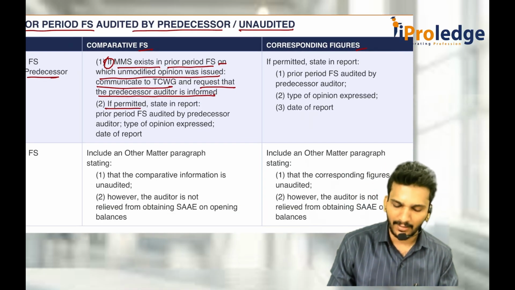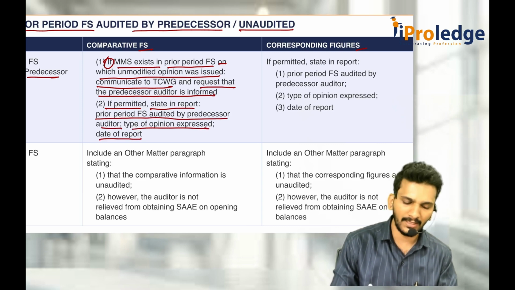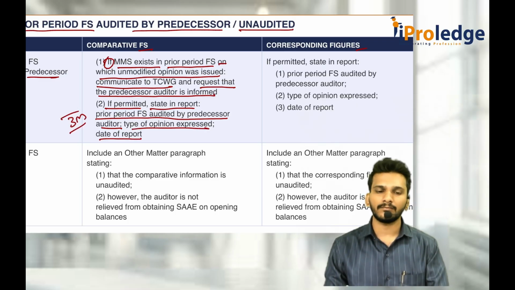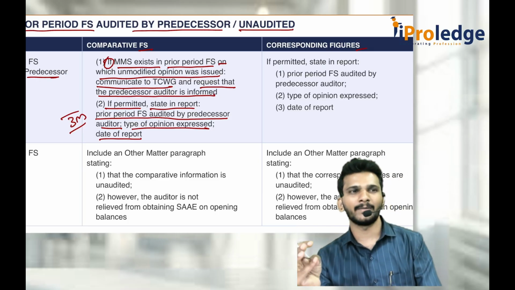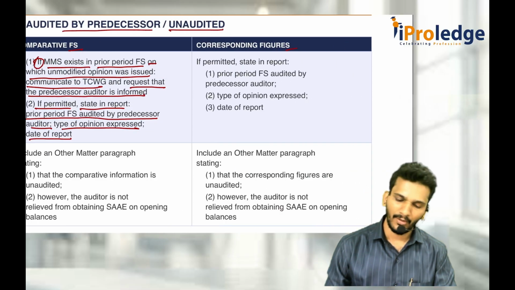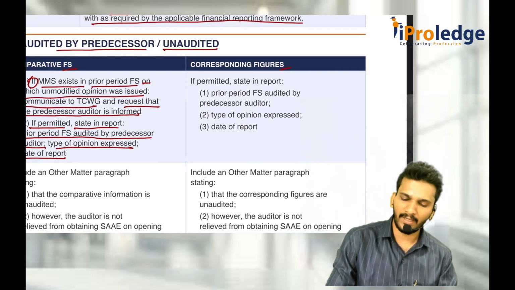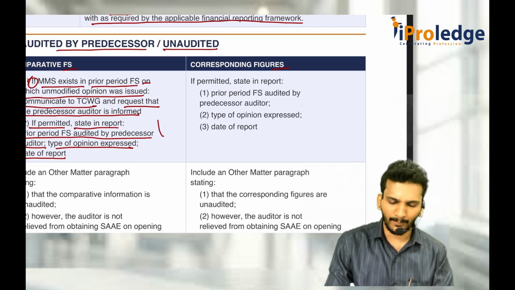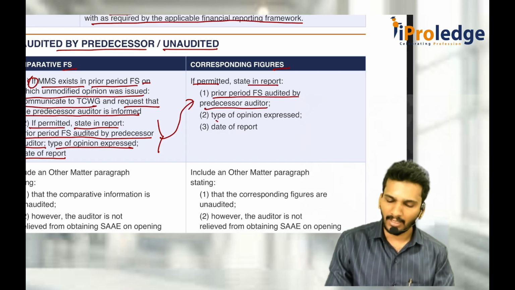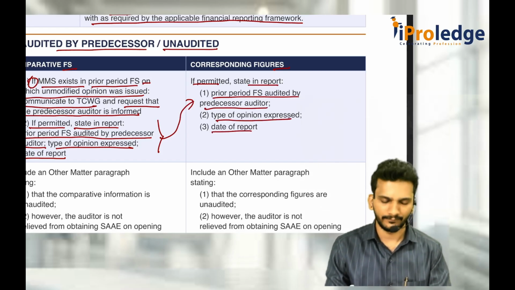If it is permitted, state in the report that the prior period financial statements were audited by the predecessor auditor, the type of opinion expressed, and the date of the audit report. Three things you can tell. This is a 3 marks question. What: it is audited by somebody else, what report they expressed, and what is the date of the report. With respect to corresponding figures, the same three things apply, the same point B. If it is permitted, state in the report that prior period financial statements were audited by the predecessor auditor, the type of opinion, and the date of the audit report.